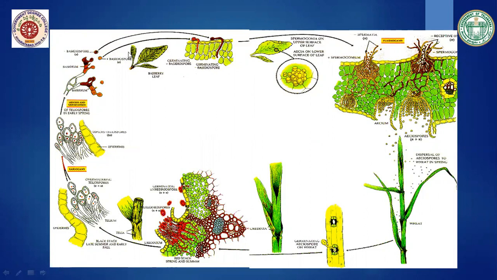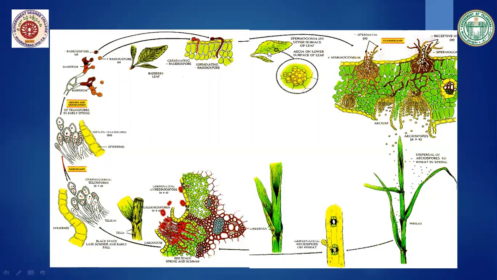In the barberry plant, these basidiospores continue the life cycle, producing pycnidium or spermogonium, giving rise to pycniospores or spermatia, which are plus or minus strain.